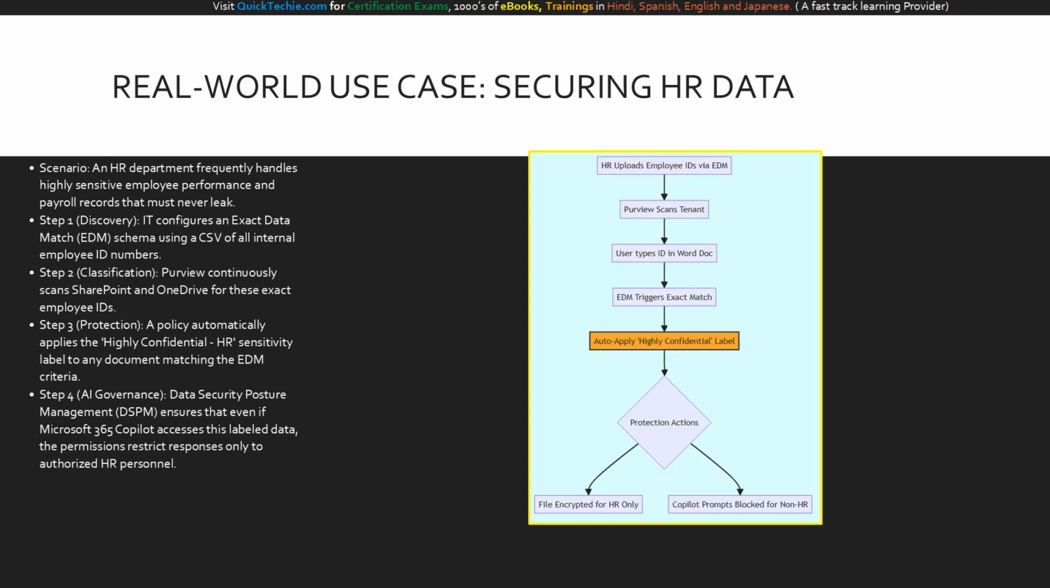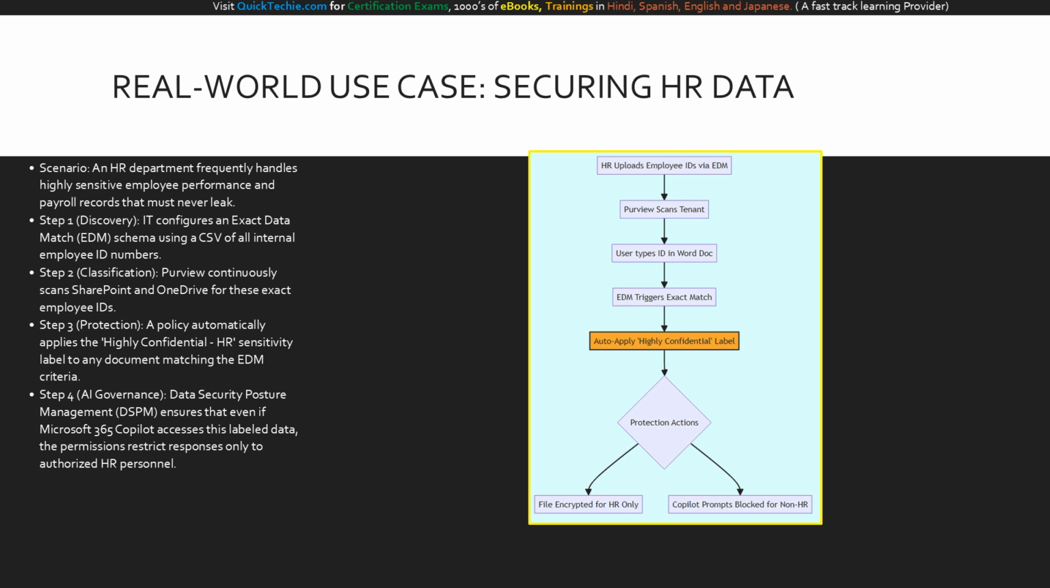Let's bring this all together with a powerful real-world use case, securing HR data. Your HR department deals with payroll and performance records that would cause massive damage if leaked. How do we architect a solution? Step 1. Discovery. We use exact data match. The HR team securely uploads a hash CSV of all employee ID numbers into Purview. Step 2. Classification. Purview now actively scans SharePoint and OneDrive. Whenever a user types a real employee ID into a document, Purview detects the exact match.